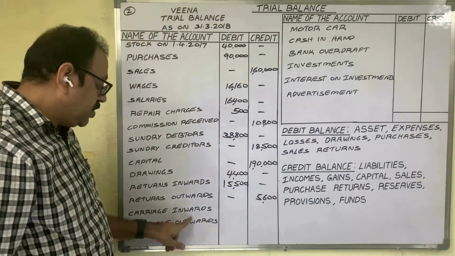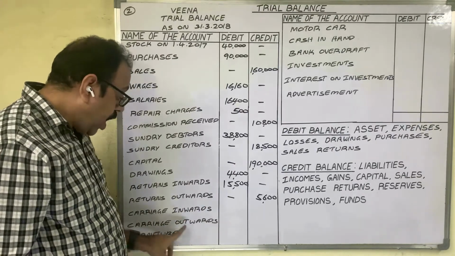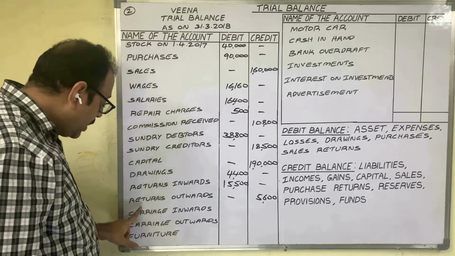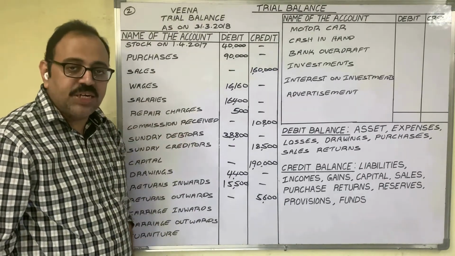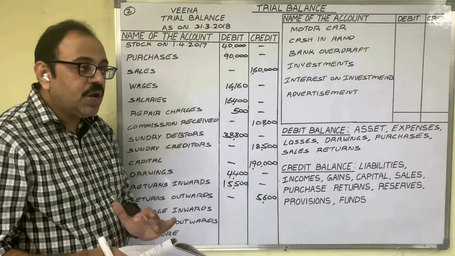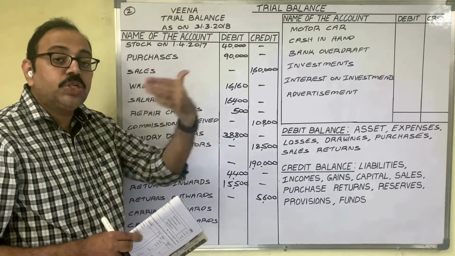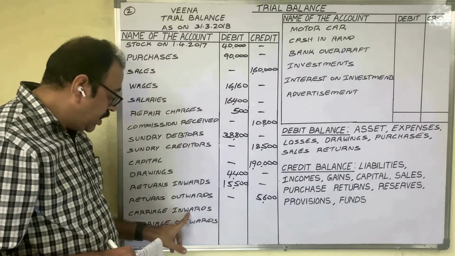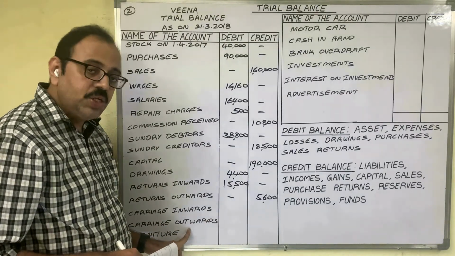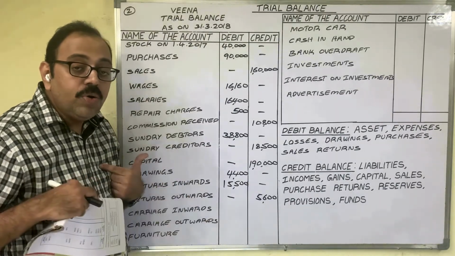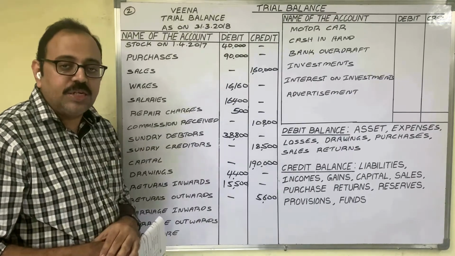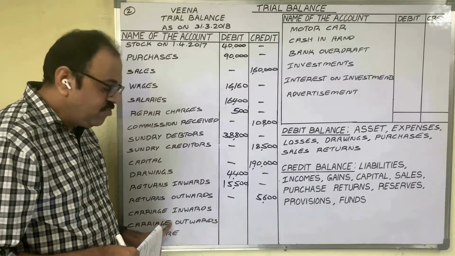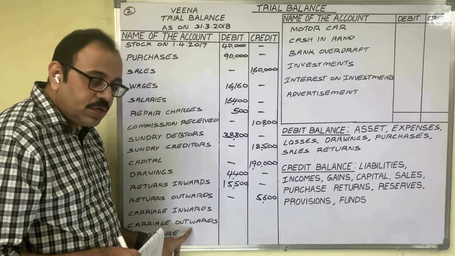Next, carriage inwards and carriage outwards. Both are expenses, because carriage means transportation. Transportation of goods from one place to another place is known as carriage. In carriage inward and carriage outward, the firm pays those carriage expenses. So to the firm, that is an expenditure. Then what is the difference between these two words?